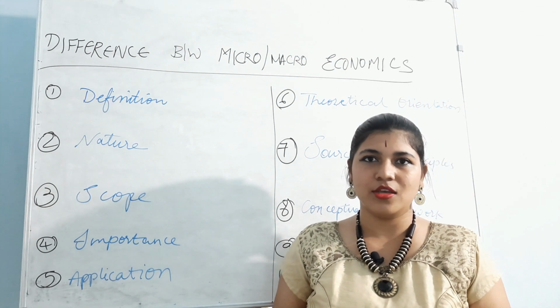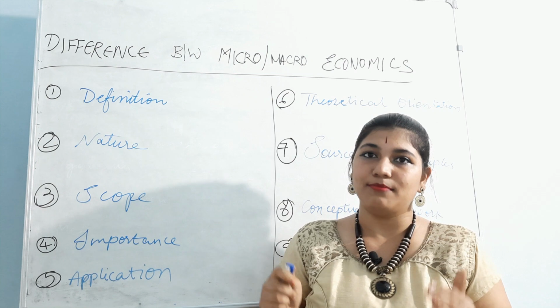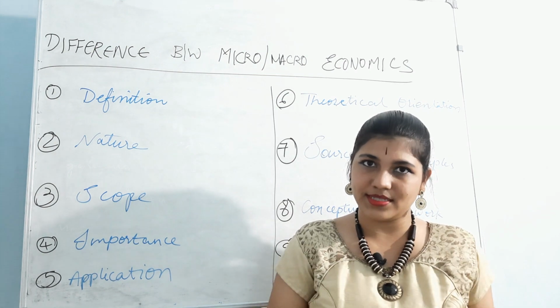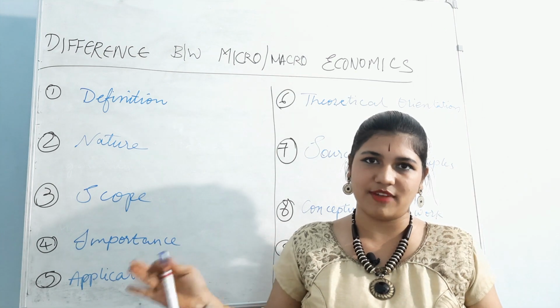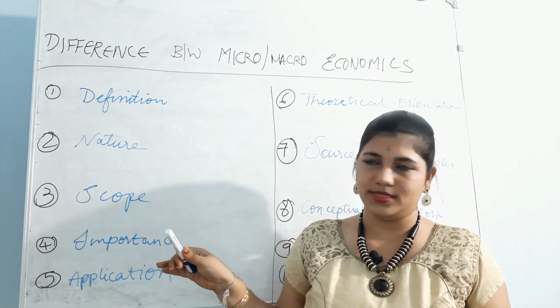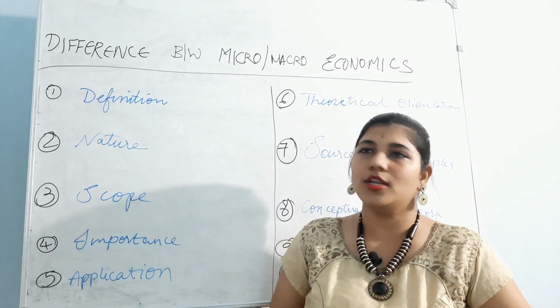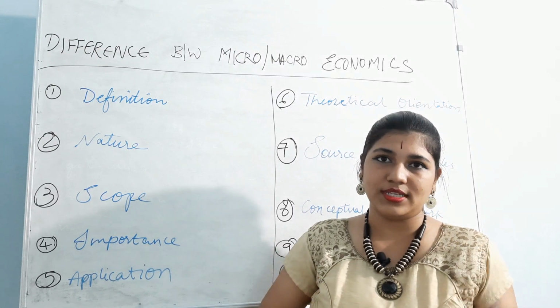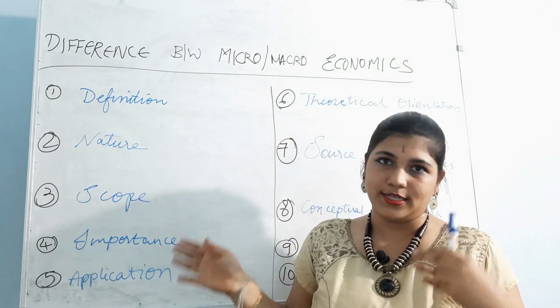Not the greatness or the inferiority, but you have to understand that microeconomics is important in its own way and macroeconomics is important in the bigger, wider picture. So that's the importance. And then application. Now you understood the definition, the nature, to what extent it can be useful, and its importance.